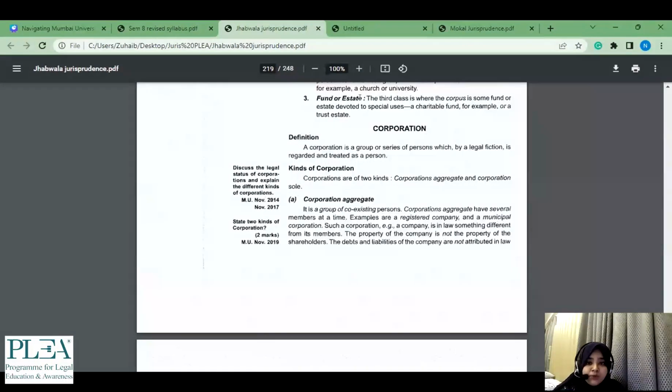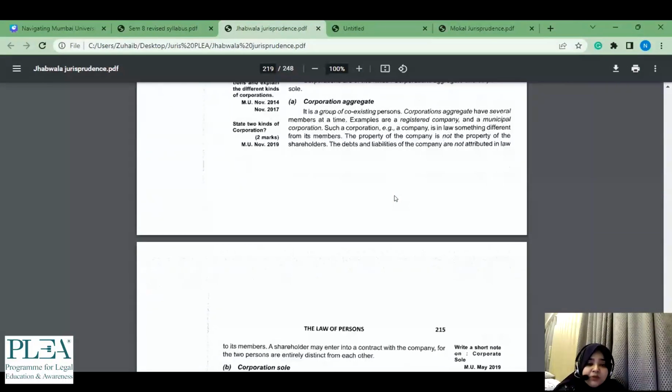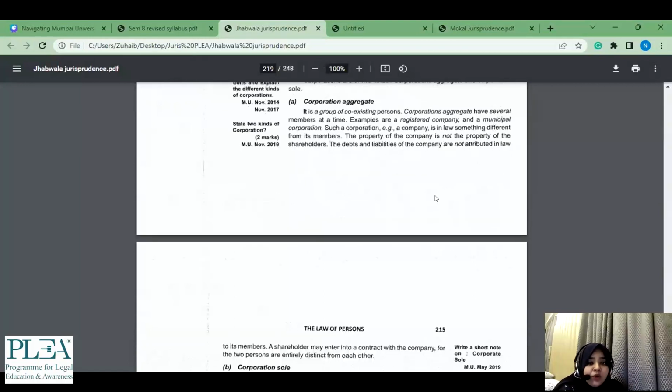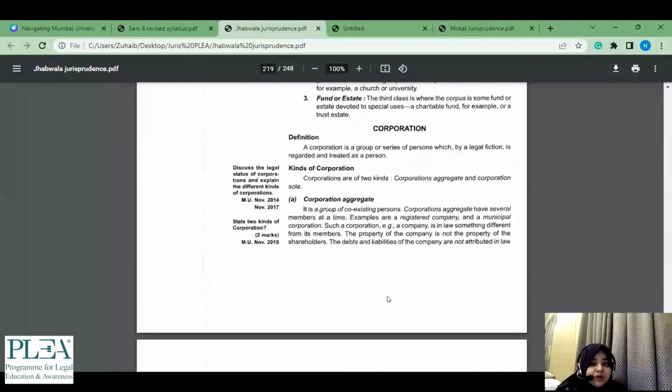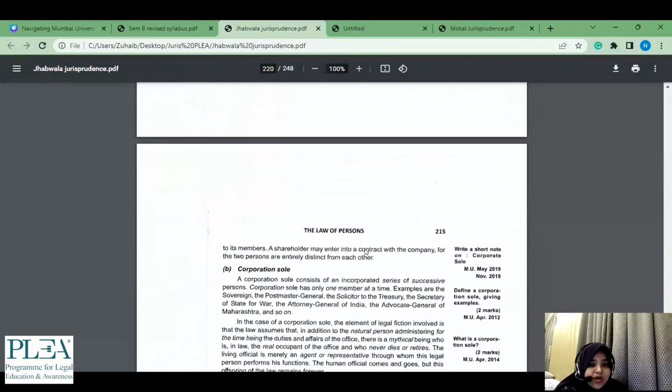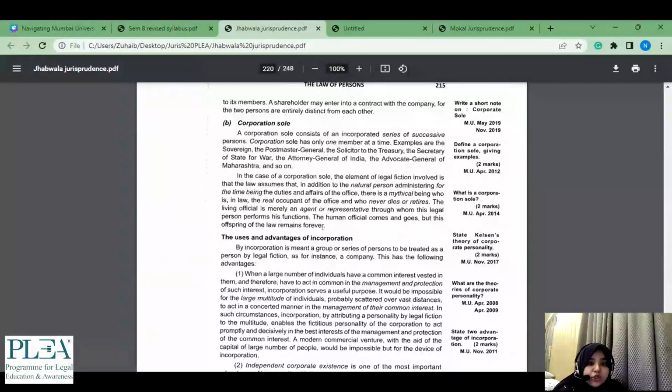So now, when we went for corporation sole and aggregate for a 2 marker, we know that this topic is important. It's situational, maybe it has come, maybe for a short note. So what you can do is spend some time over here. Even though you have come to this page for a 2 marker, you can go through and understand what corporate aggregate is. An example is given. Then you can understand what corporate aggregate is and then what corporate sole is. So once you know this, even though you did not have the time to go through that situational question, where a situation was given and they asked whether the corporation is aggregate or sole, at least you would be able to attempt the question, right?